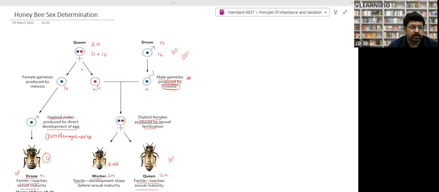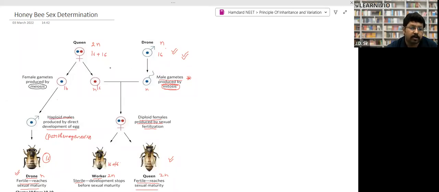So they form the egg. Formation of egg takes place in queen. Every egg, we know, takes place by the process of meiosis. That is important. But meiosis is not required during the gamete formation in male drone because they are already haploid, right? So they are produced by mitosis. So meiosis does not take place, and mitosis takes place, right? That is the important thing you need to remember, that reduction division or meiosis does not take place during the male gamete formation in honeybee, right?